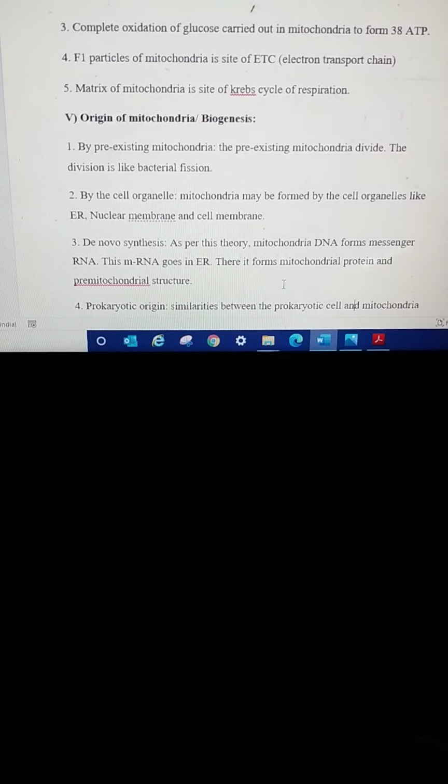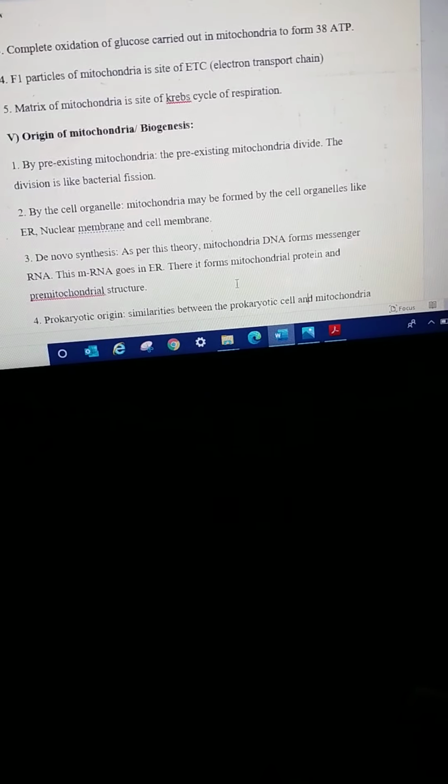In simple way, in de novo synthesis the mitochondria have their own DNA, this DNA forms the messenger RNA, this messenger RNA gives a message to the endoplasmic reticulum, then this forms the mitochondrial proteins, and these mitochondrial proteins make the pre-mitochondrial structure.